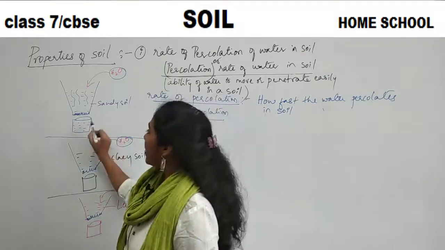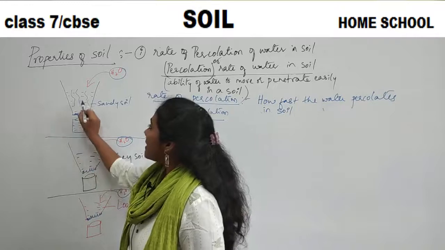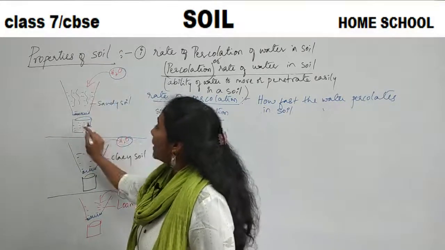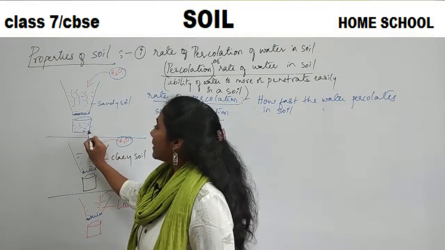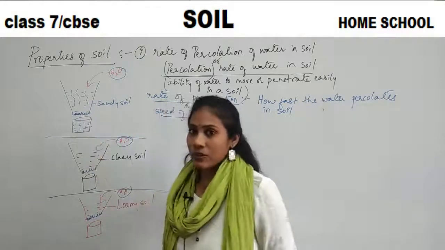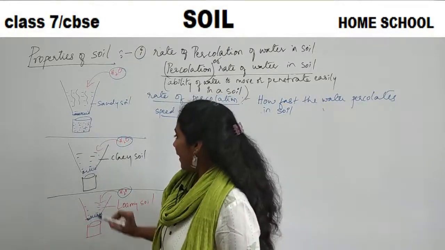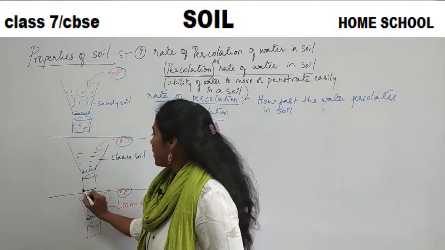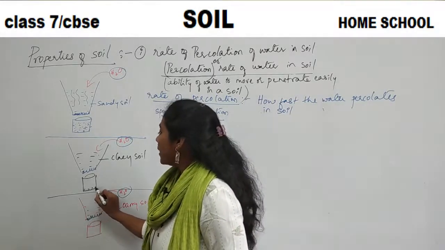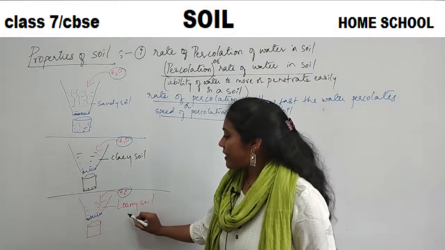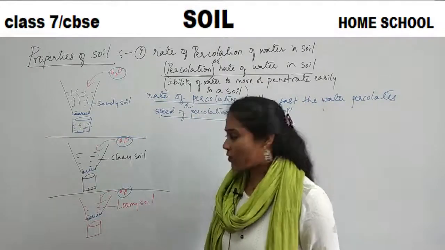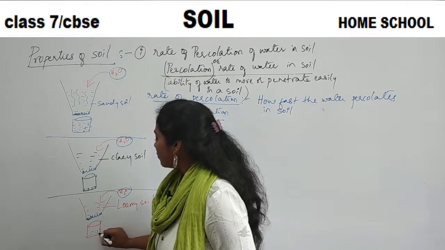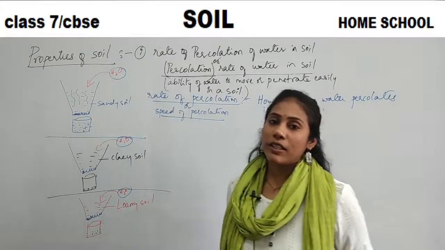Okay. So in the first case, in the first beaker, that is the pot having sandy soil, when you pour the water, the entire water will come and get collected in this beaker that you kept down. Okay, fine. In the second case, only a little amount of water gets collected. Yes or no? In the third case, that is the pot having the loamy soil, you got a medium amount of water collected. Not too much water, not very little water either.